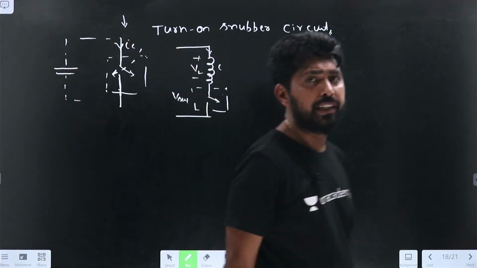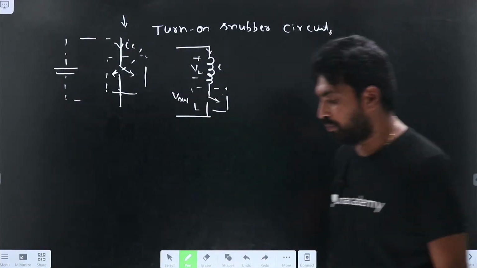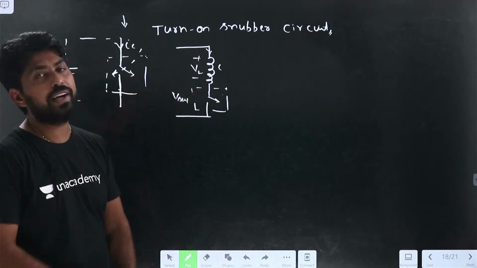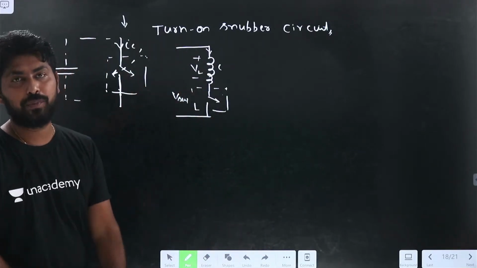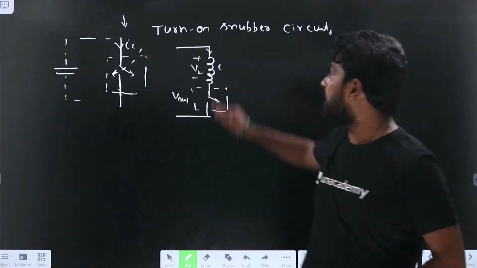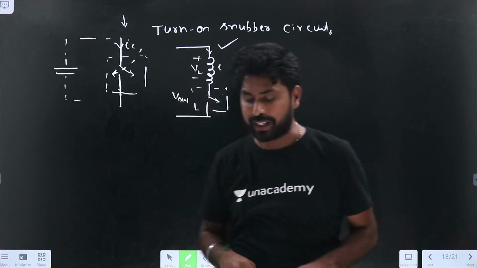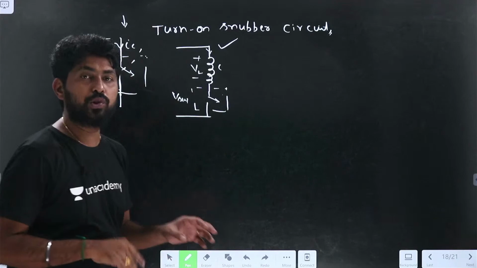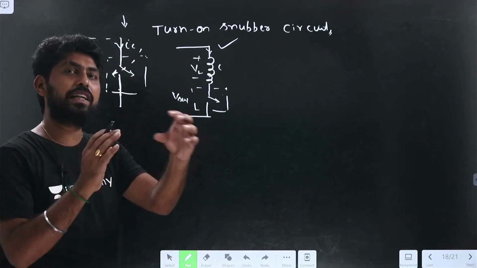So try to find this. We need to find how we can find the voltage across the inductance here. So try to find. Try to draw the switching characteristics of the switch. Try to draw the switching characteristics for both cases. Try by yourself so that you will get an idea where the difference is coming.